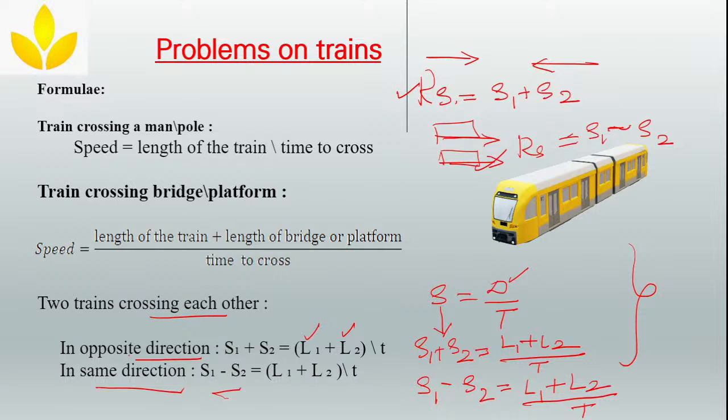Ma'am, what is S1 and S2? Is it the size of the train? No, S1 and S2 is the speed of a train. We are talking about a relative speed. Here RS is relative speed, which is equal to, if the trains are moving in the opposite direction, then speed of the first train plus speed of the second train. So S1, S2 are speed of the trains. Clear, Vinay Kumar? Okay. So others as well.